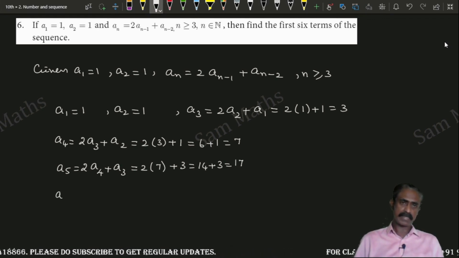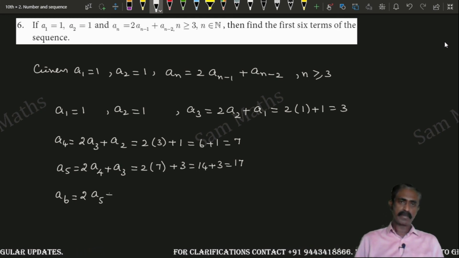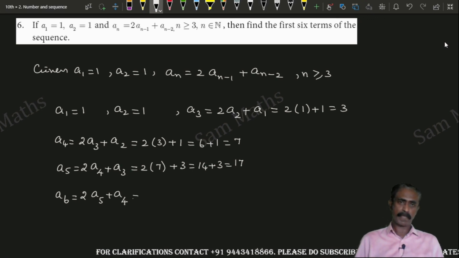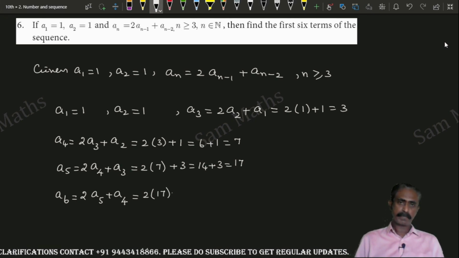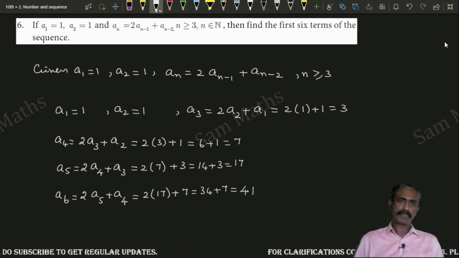Now you consider a6: 2 into a5, that is 17, plus a4, that is 7. 2 seventeens are 34 plus 7, that is equal to 41.